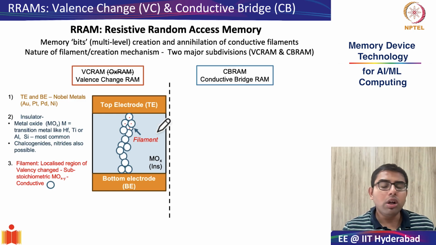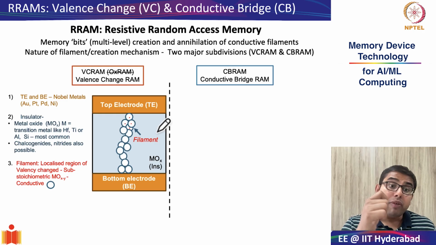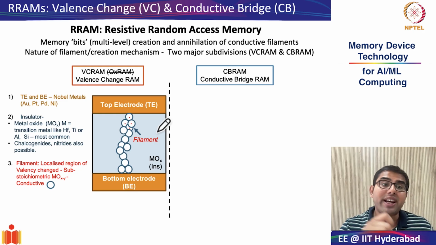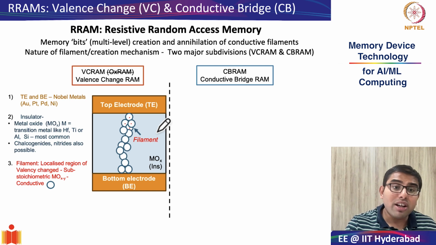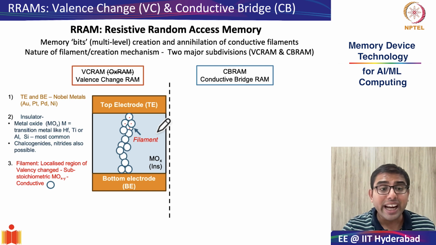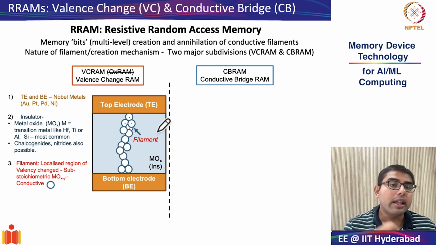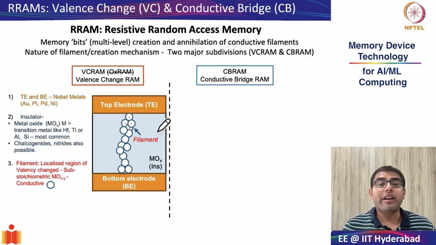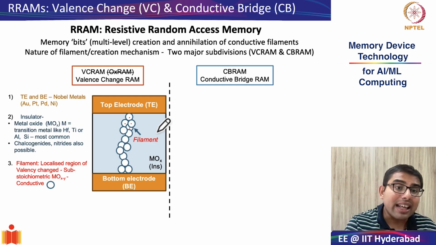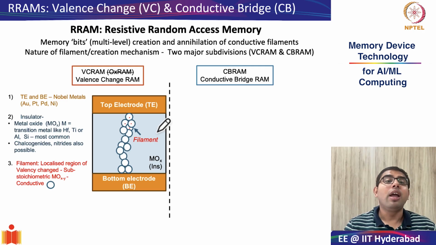As you may know, a metal oxide, when the stoichiometry is complete, shows insulating behavior. But when the valency of the metal oxide has been changed by making it oxygen deficient, the region which has substoichiometric oxide starts behaving in a conductive manner. And that is the fundamental reason for this filamentary formation.